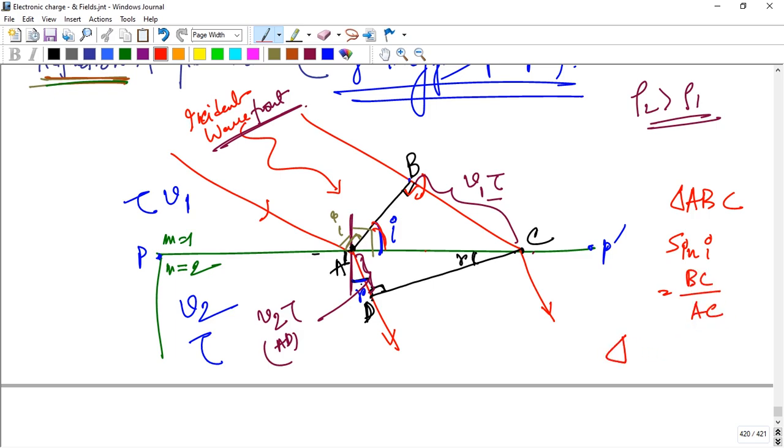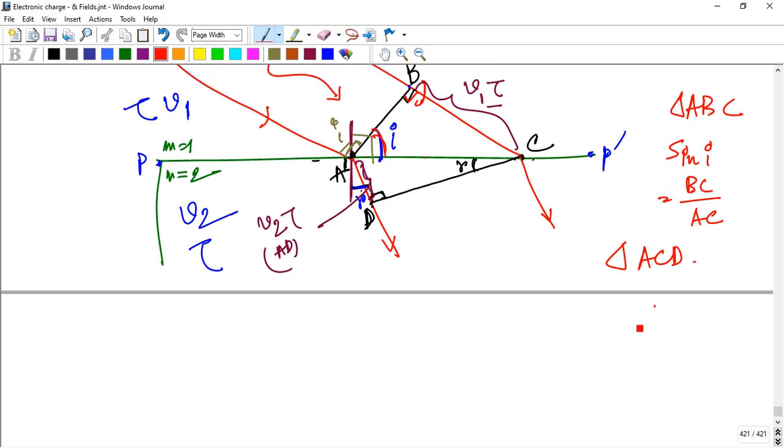We take another triangle ACD, sin of the angle R equals the opposite perpendicular AD by the hypotenuse, opposite of 90 degrees, that is AC. That is sin R. And sin I by sin R, we get Snell's law, that's why I apply Snell's law.